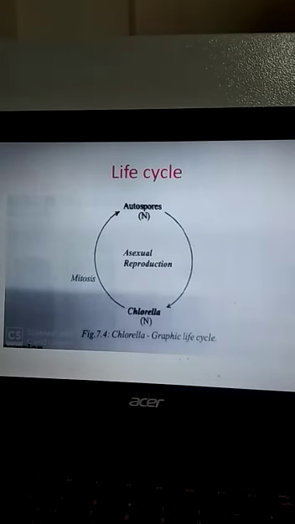It is also a source of minerals, composed of minerals like iron and calcium. It is also used as an antibiotic called chlorellin. This drug is used to control bacterial diseases.